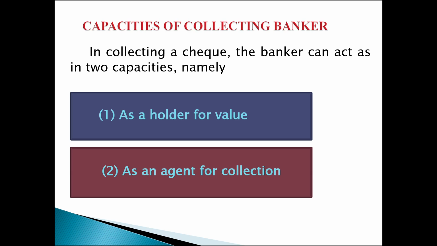Next position, banker as an agent. A collecting banker acts merely as an agent of his customer when the banker receives the check for collection, sends it to the paying banker for realization of the check, receives the proceeds, that is the realized amount, and credits it to the customer's account after charging the collection expenses, his commission, etc. In this case, the banker acts as just an agent of the principal, that is his customer.